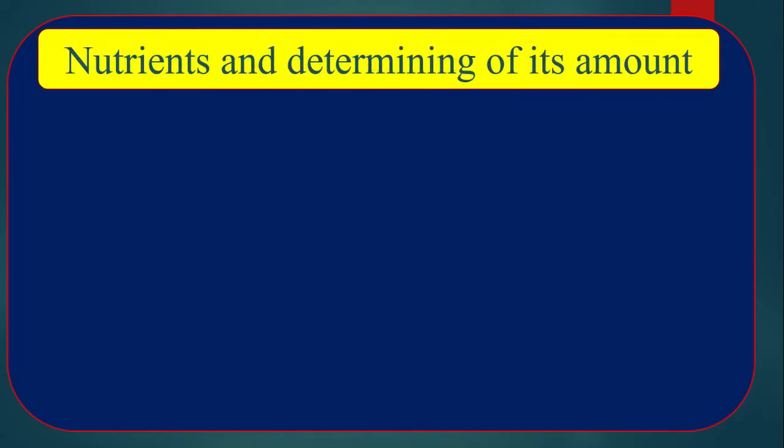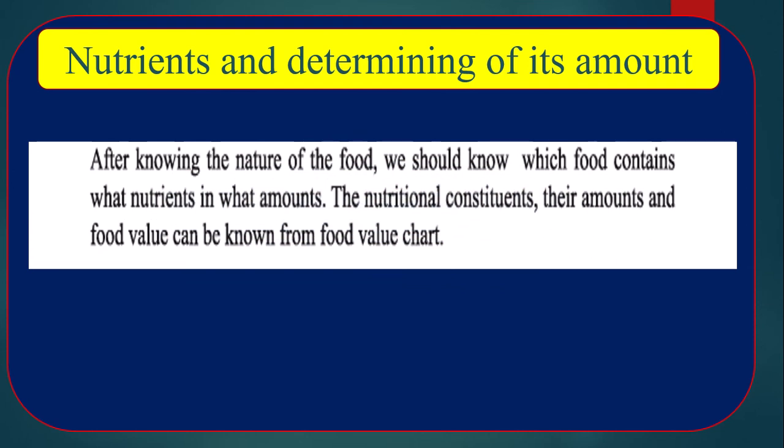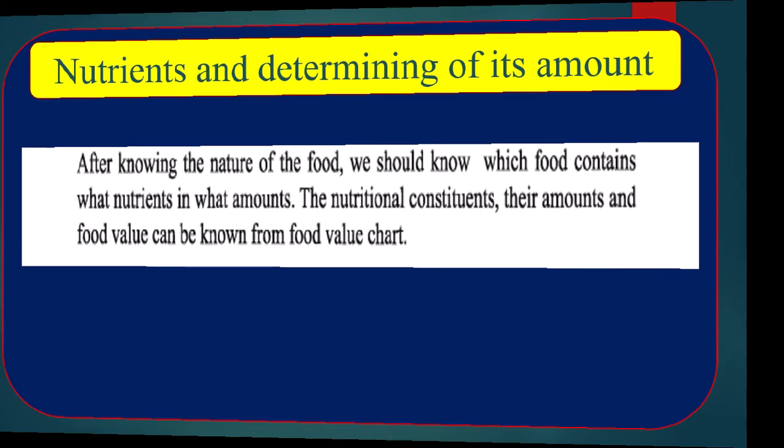Nutrients and determining their amount. After knowing the nature of food, we should know which food contains what nutrients in what amounts. The nutritional constituents, their amount, and food value can be known from a food value chart. That means if we like to make a food value chart, we have to know the food value of different vegetables, fruits, and other foods we take.